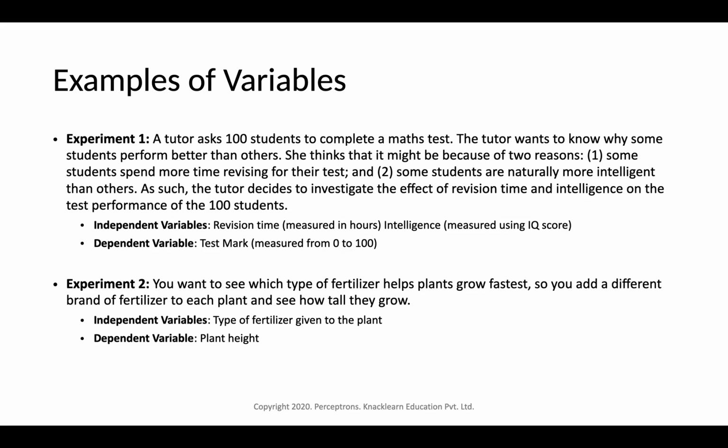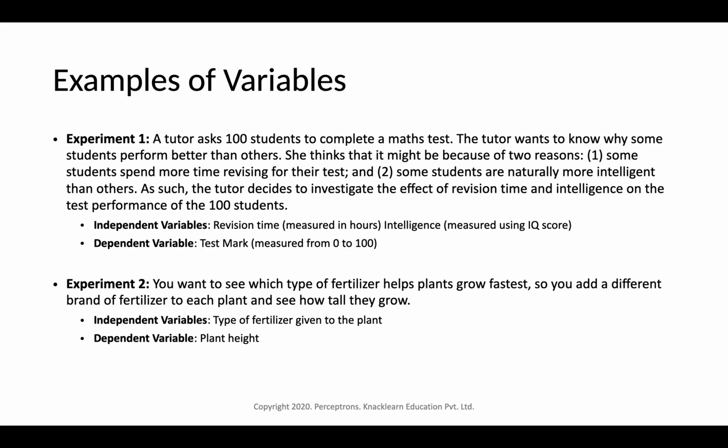So the tutor decides to investigate the effect of revision time and intelligence on the test performance of the 100 students. The teacher wants to find out how revision time and intelligence affect the marks of students. So we can say the independent variables are revision time and intelligence.